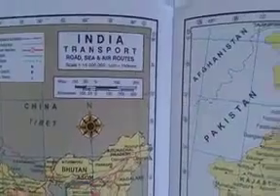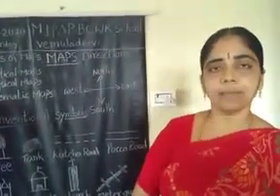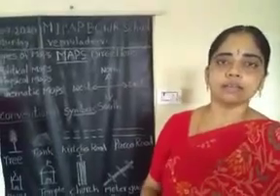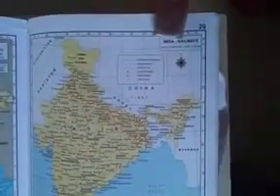The scale shows the measurement of the actual ground by reducing it on the map. For example, here the scale is 1 centimeter equal to 150 kilometers. It means the real 150 kilometers distance is equal to 1 centimeter on this map. Okay, this is the scale.